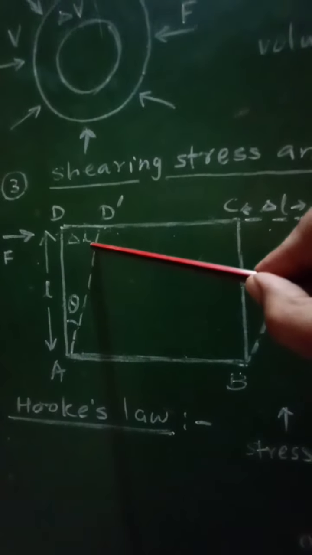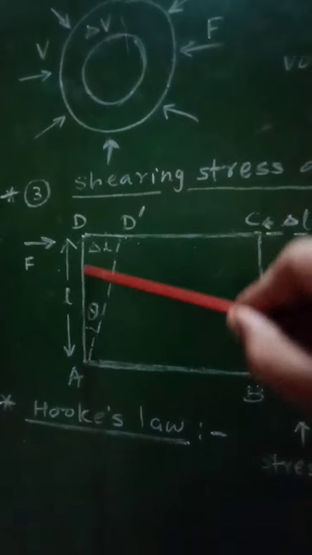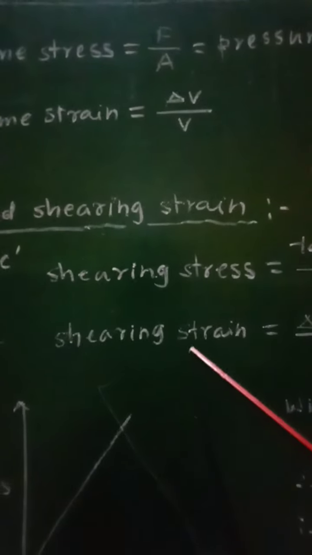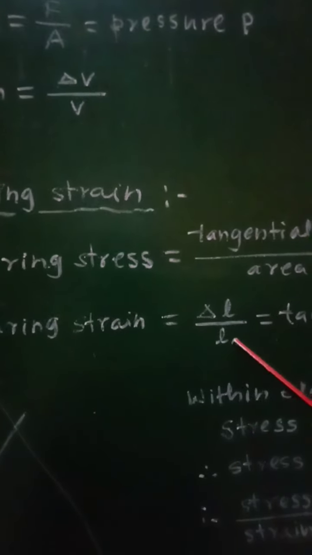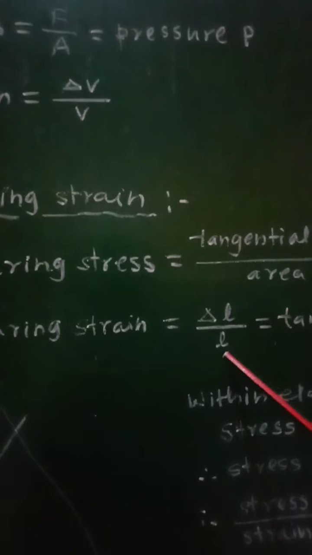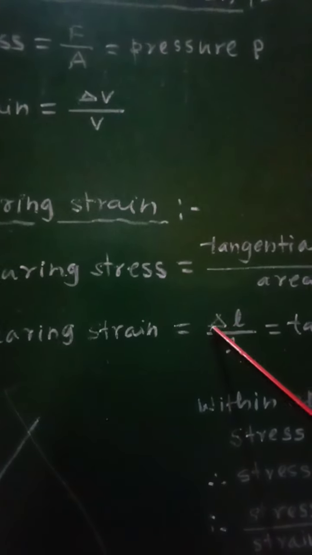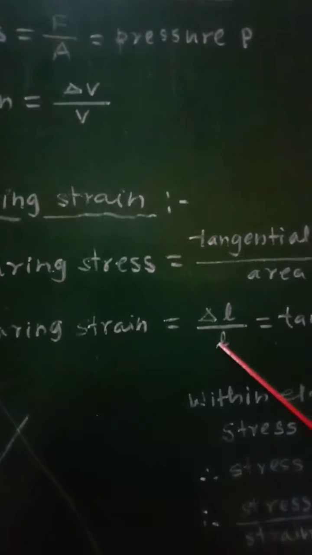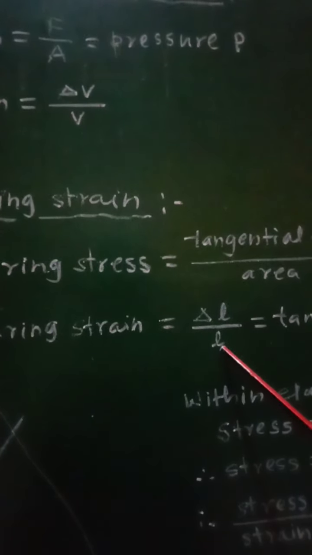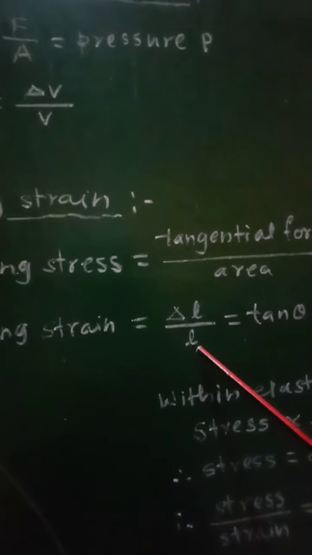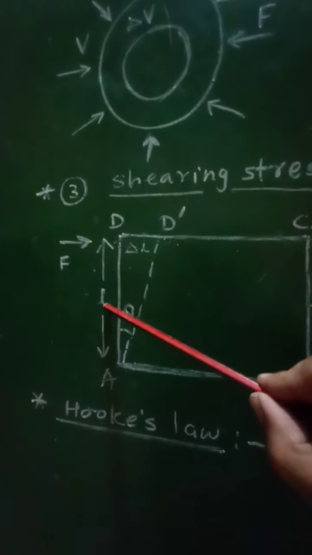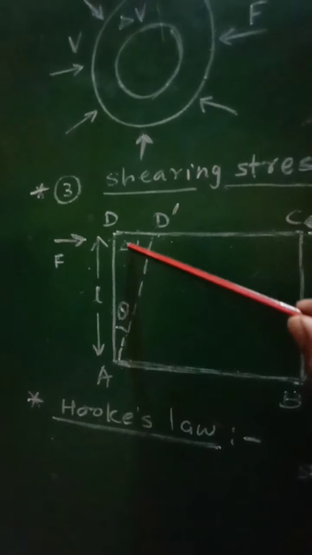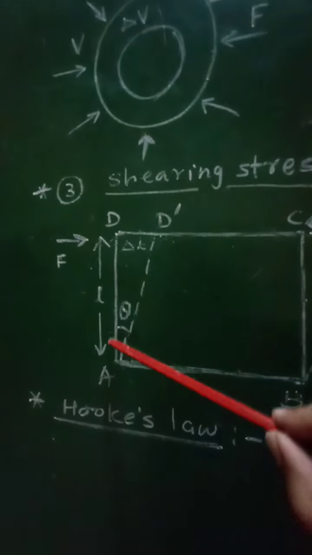Now displacement is delta L and fixed distance is L, and therefore we can write shearing strain equal to change in length per unit length of that cube, that is lateral displacement of any layer divided by its distance from the fixed layer. Therefore delta L upon L, from this triangle DAD dash, that means DD dash upon this DA.